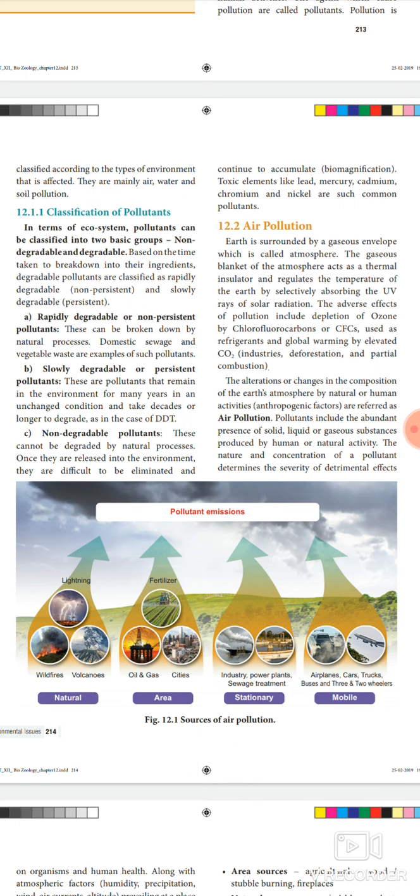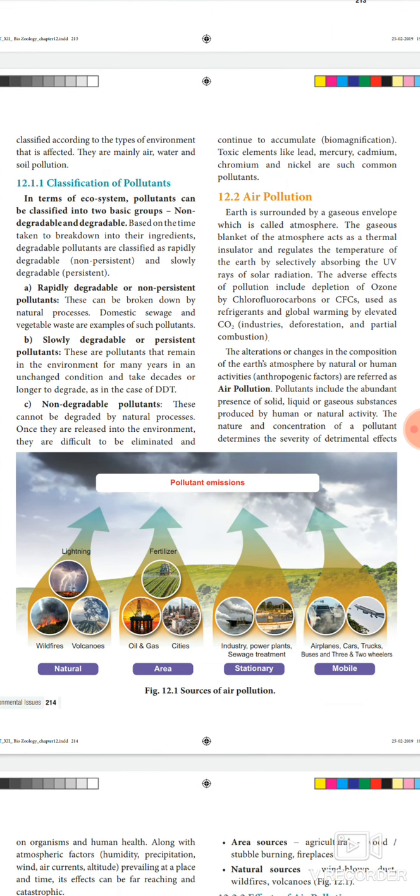The next one is slowly degradable pollutant, otherwise known as persistent pollutant. These are pollutants that remain in the environment for many years in an unchanged condition and take decades or longer to degrade, as in the case of DDT. For example, plastic. If we throw plastic in a public place, it cannot easily degrade. It takes a much longer time to degrade. That is why our government announced not to use plastic. To avoid plastic, we want to use paper things instead, isn't it?